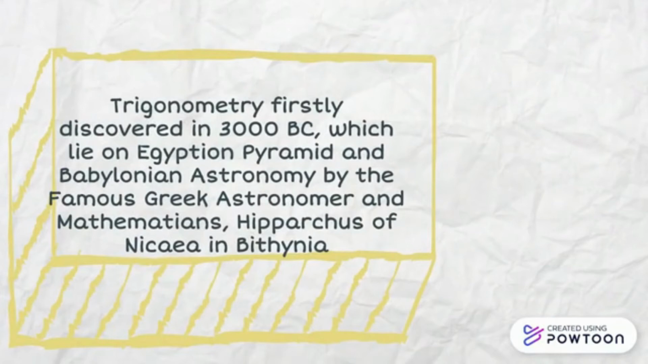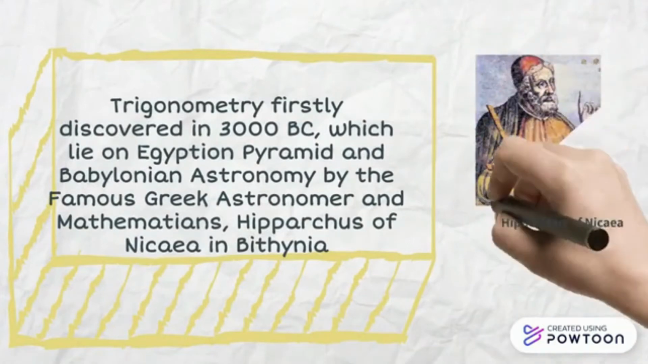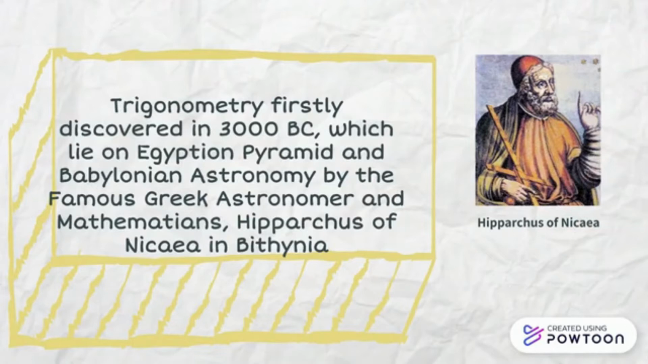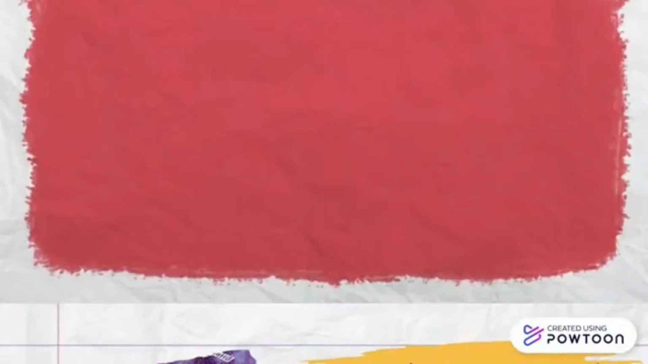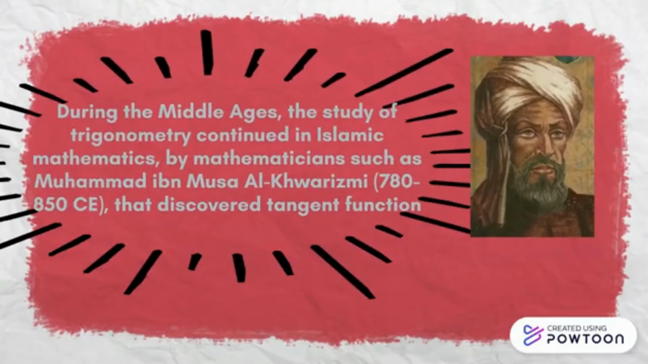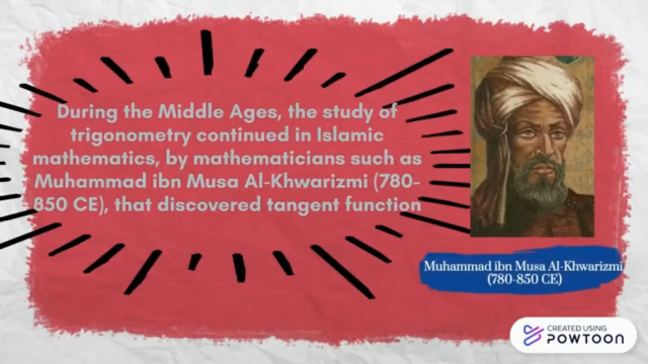Actually, trigonometry was firstly discovered in year 3000 BC, which lies on the Egyptian pyramid and Babylonian astronomy, by the famous Greek astronomer and mathematician Hipparchus of Nicaea in Bithynia. Then, in Indian astronomy, the study of trigonometric functions flourished in the Gupta period, especially due to Aryabhata, who discovered the sine and cosine functions. After that, during the Middle Ages, the study of trigonometry continued in Islamic mathematics by mathematicians such as Muhammad ibn Musa al-Khawarizmi, who discovered the tangent function.